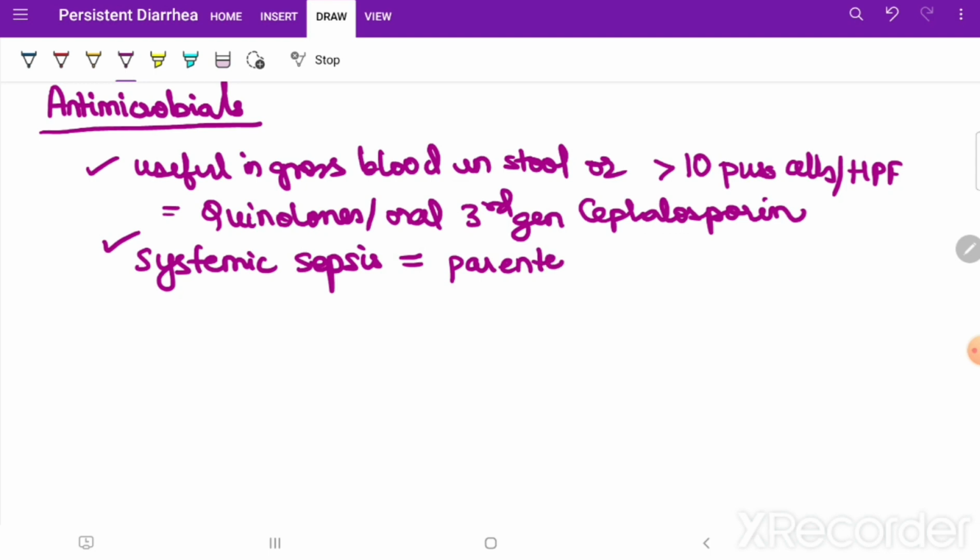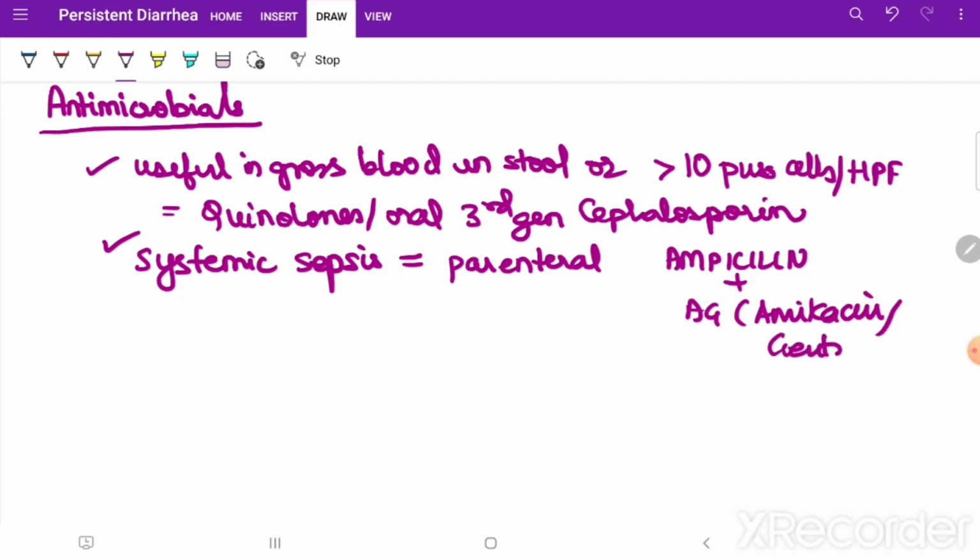And parenteral, what do we give? Ampicillin plus an aminoglycoside, which can be gentamicin or amikacin. Doses I'm not going to tell because you should be knowing the sepsis doses of ampicillin, amikacin and gentamicin.